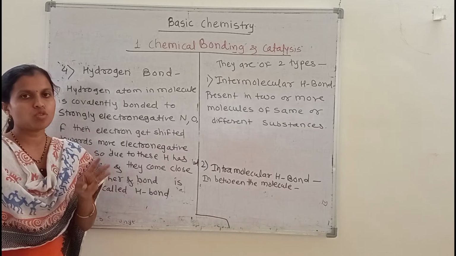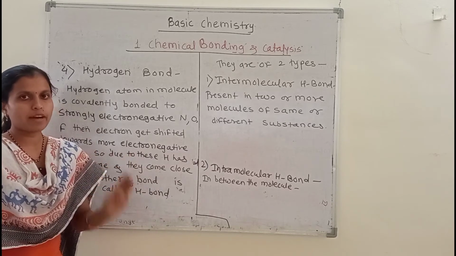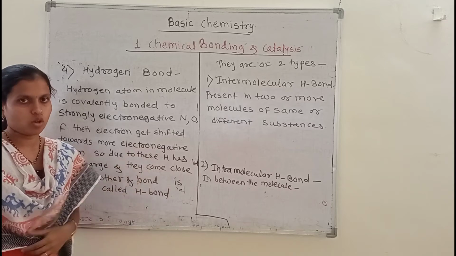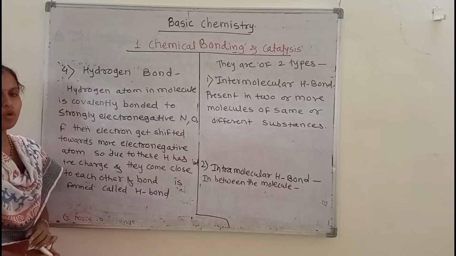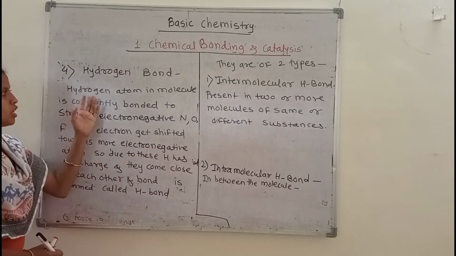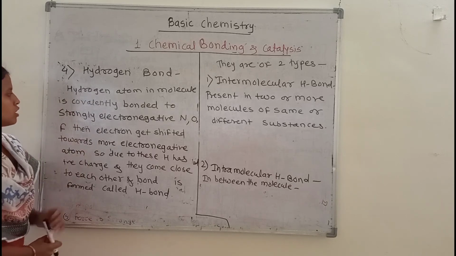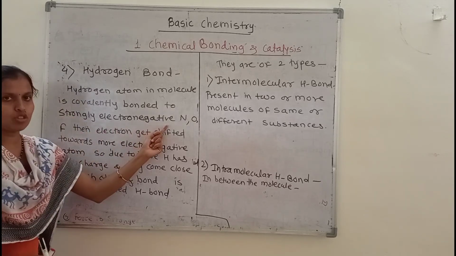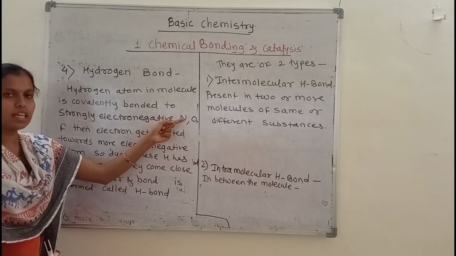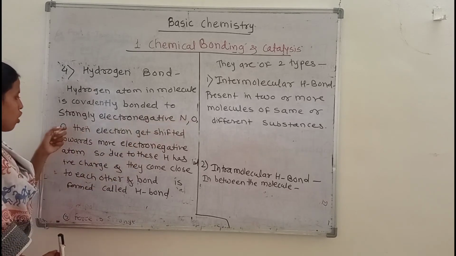When these three conditions are satisfied, hydrogen can form a bond with them. So hydrogen bonding is formed between molecules. These atoms are strongly electronegative and are generally nitrogen, oxygen or fluorine.